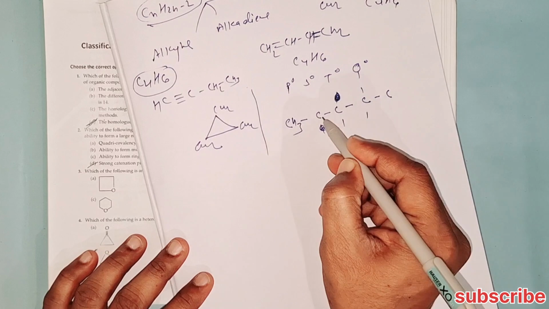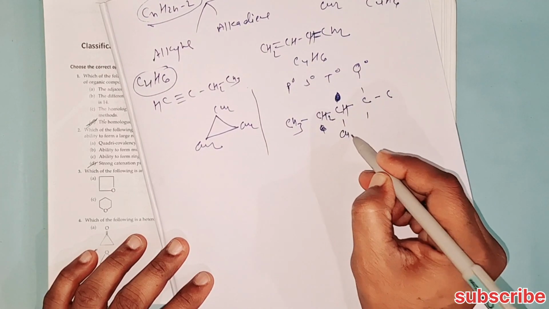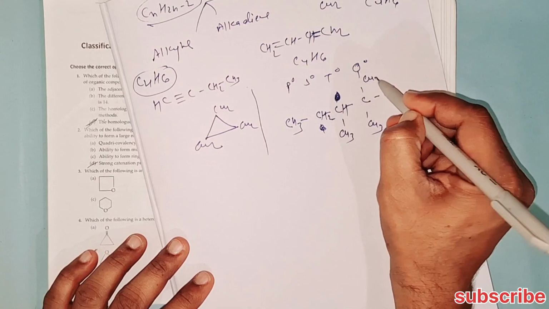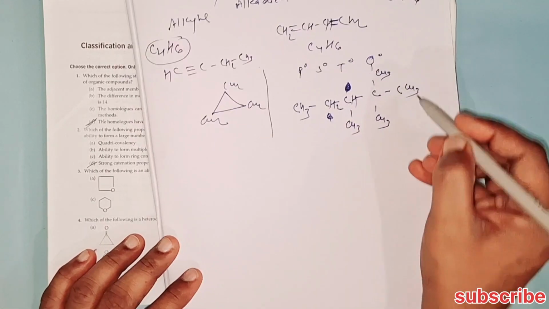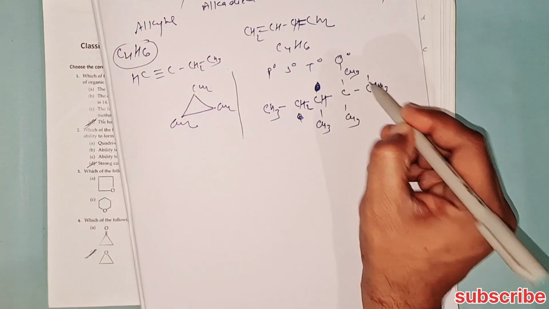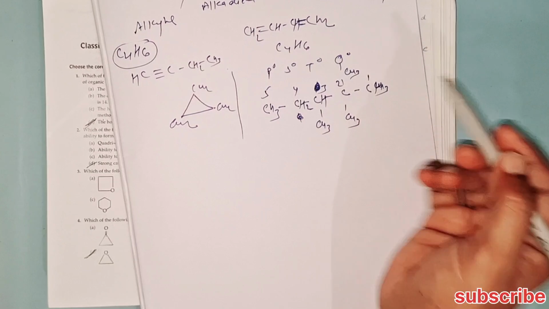This is CH3, CH2, CH, CH3, CH3, CH3, CH3. So here 1, 2, 3, 4 and 5.